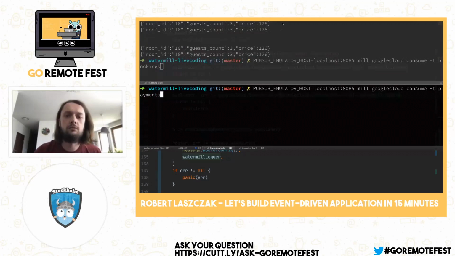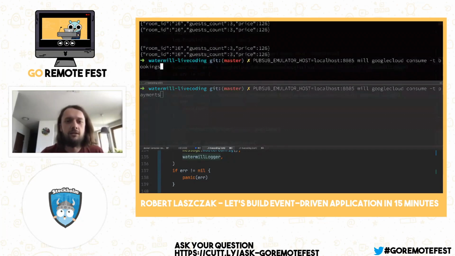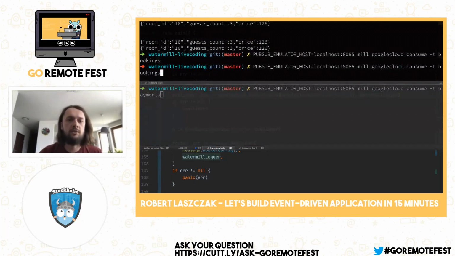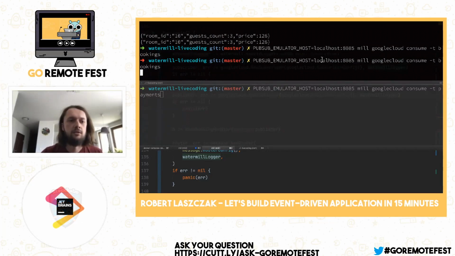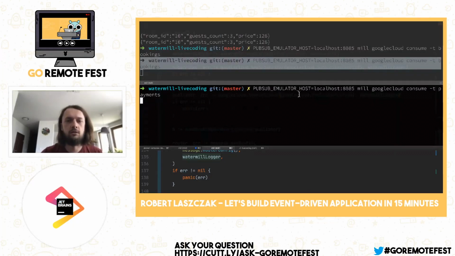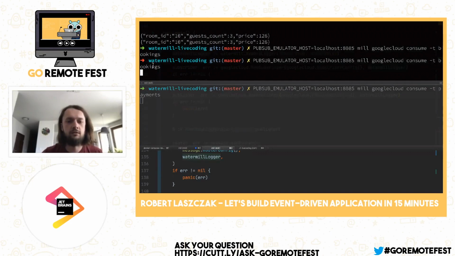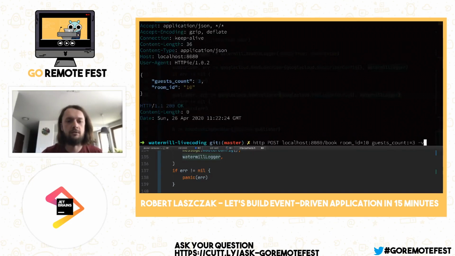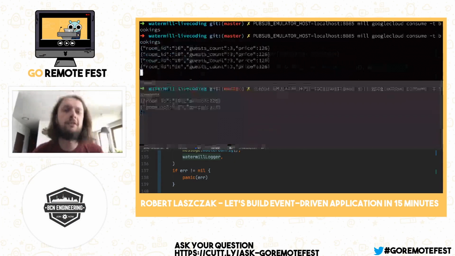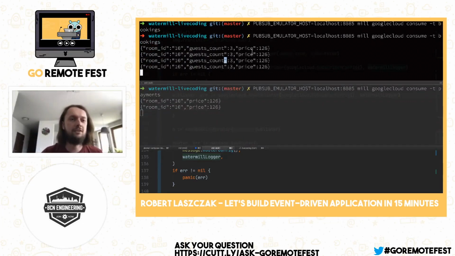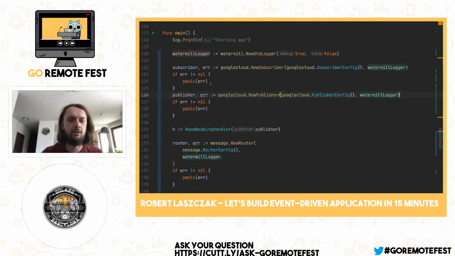So let's now use mill for consuming from Google Cloud Pub/Sub, as you can see. Okay, we're consuming bookings and payments also, and let's call our HTTP requests. Okay, it's going out here. Oh, great, and it's working. So I think I even did it in half a minute. So I think it's a world record of becoming cloud native.